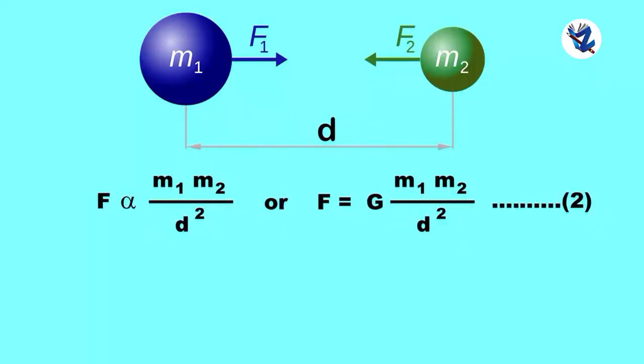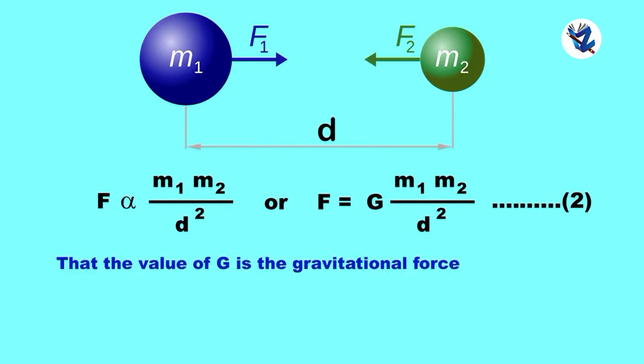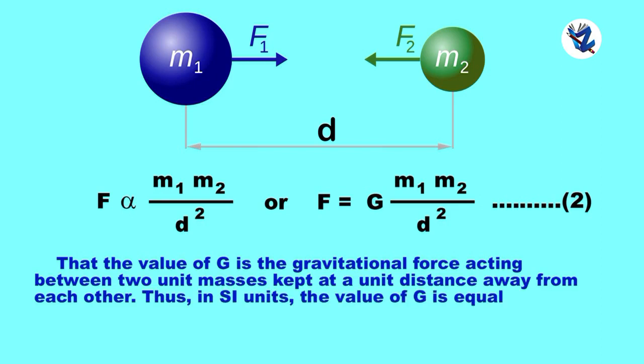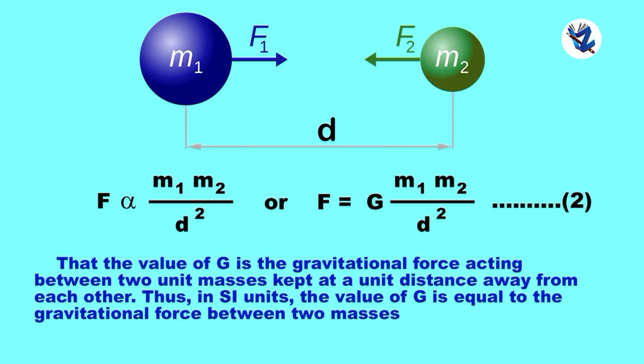So from this equation, we can say that the value of G is the gravitational force acting between two unit masses kept at a unit distance away from each other. In SI unit, the value of G is equal to the gravitational force between two masses of 1 kg kept 1 meter apart.